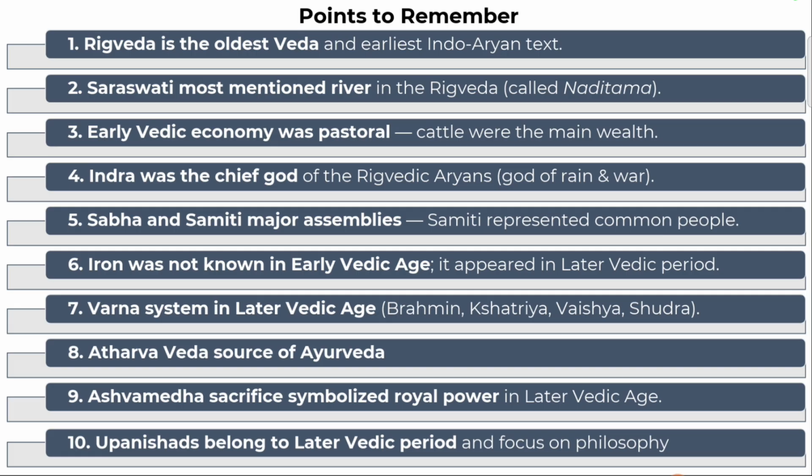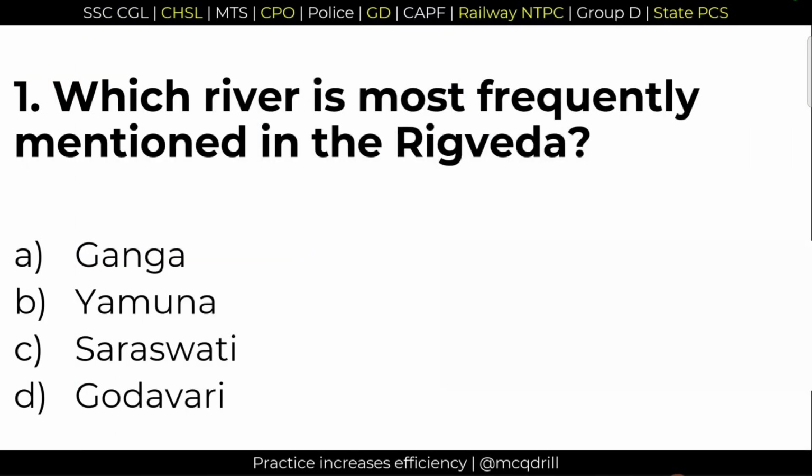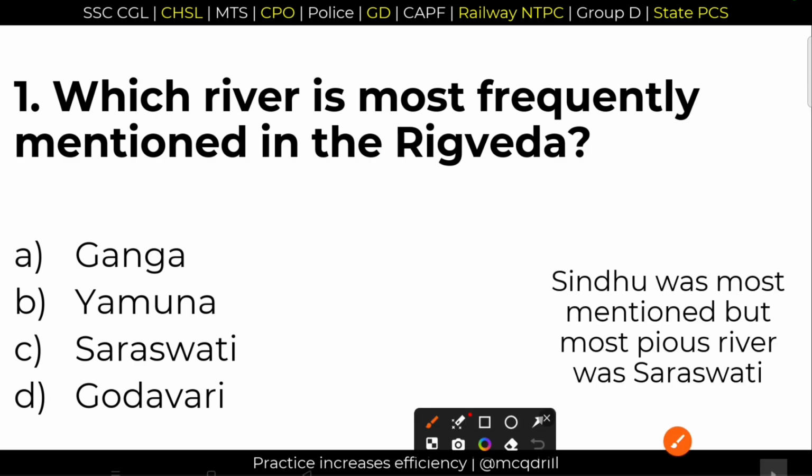Now, we'll move on to the MCQ section. First question, which river is most frequently mentioned in the Rig Veda? Right answer, option C, Saraswati. Saraswati was the most frequently mentioned river in Rig Veda and it was the most pious river of Rigvedic period. Sindhu was the river that was mentioned for the most number of times.